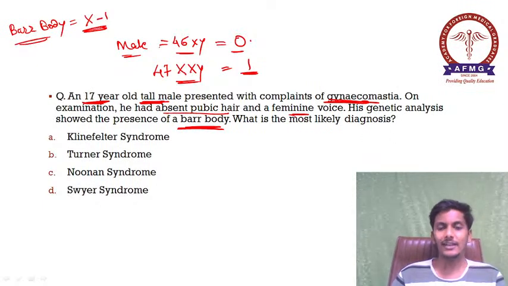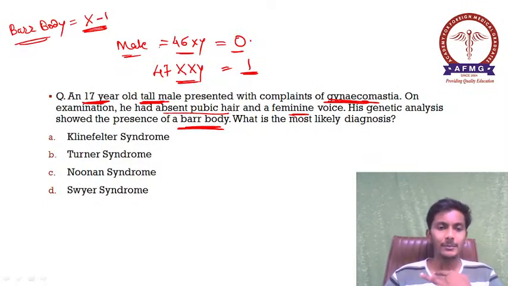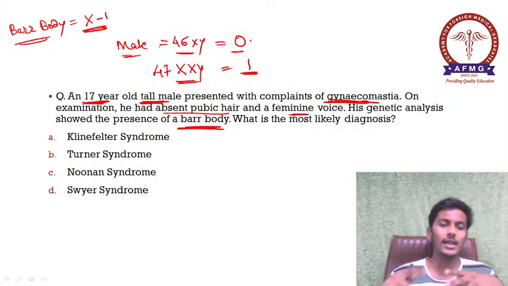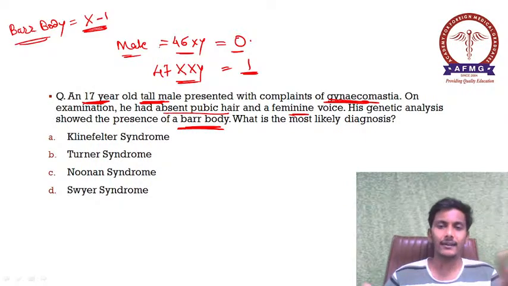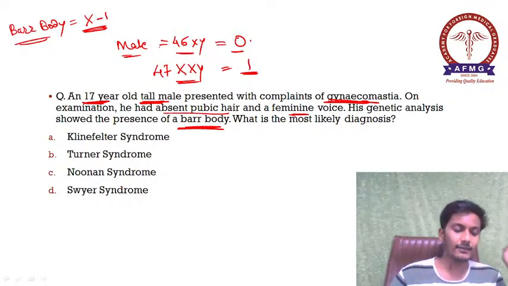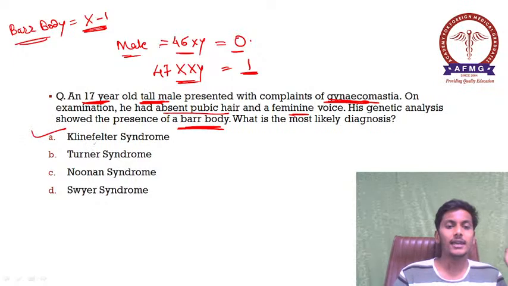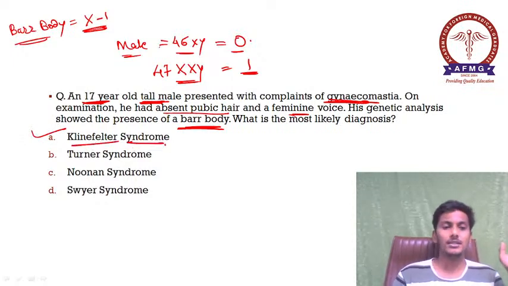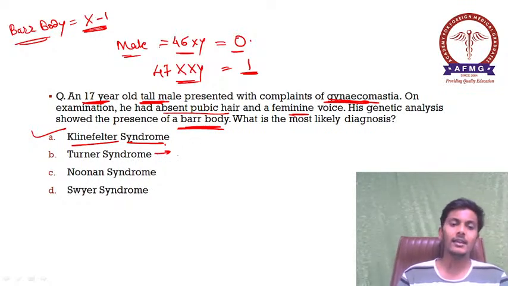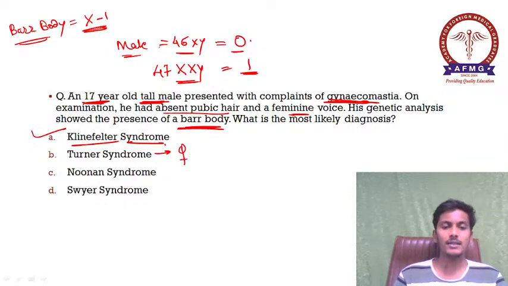So what is the likely diagnosis over here? As we all know, a young male presenting with gynecomastia, who is tall in height, pubic hair or secondary sexual characteristics are absent, genetic analysis shows a Barr body. This is a very characteristic case of your option A, Klinefelter syndrome. Please remember this. Turner syndrome is anyway ruled out easily because this is a male. In Turner syndrome, it is a female which is presenting to you.